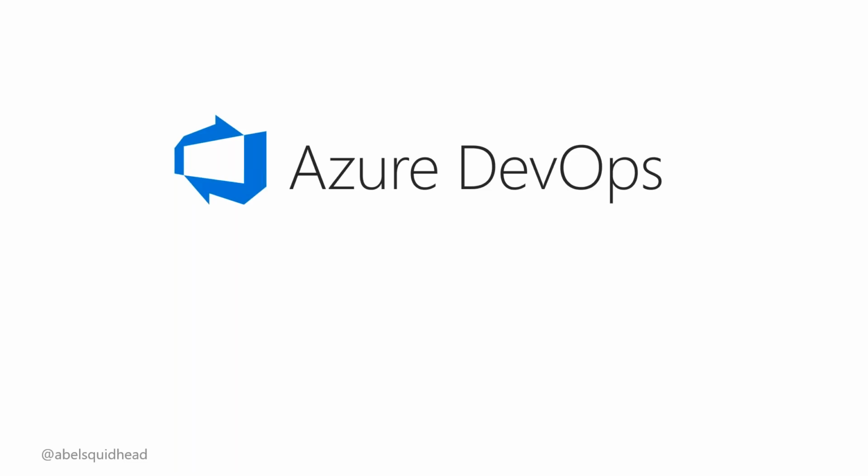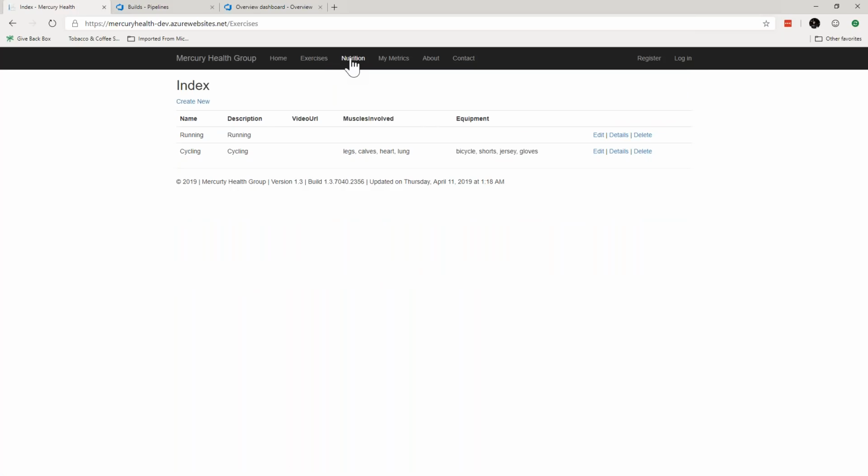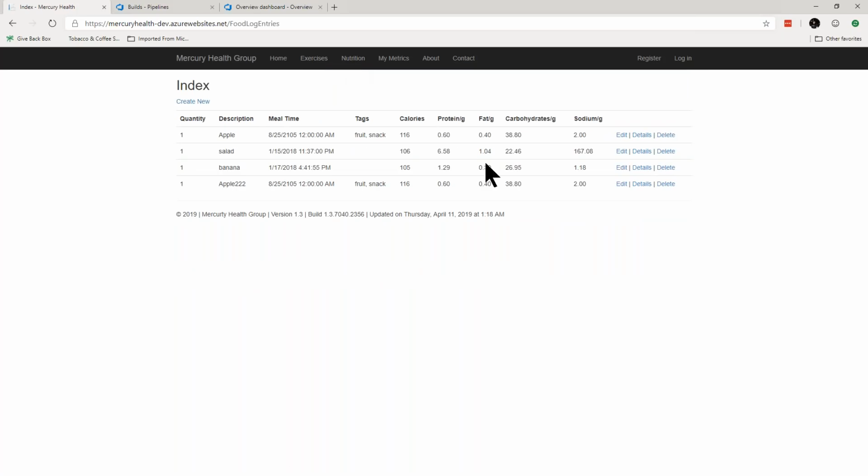So let me go ahead and jump into my sample app. I have a pretty simple demo to show you guys that really kind of highlights how this tool helps us deliver our code really, really quickly using DevOps best practices. So this is a typical web application, right? It's a health tracking application. It tracks the exercises that I do throughout the day. It even tracks the food that I eat throughout the day.